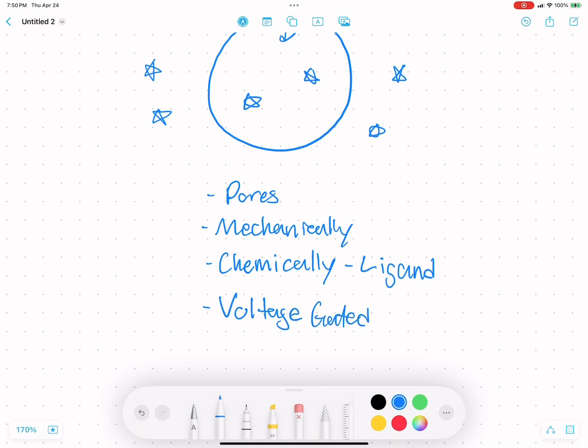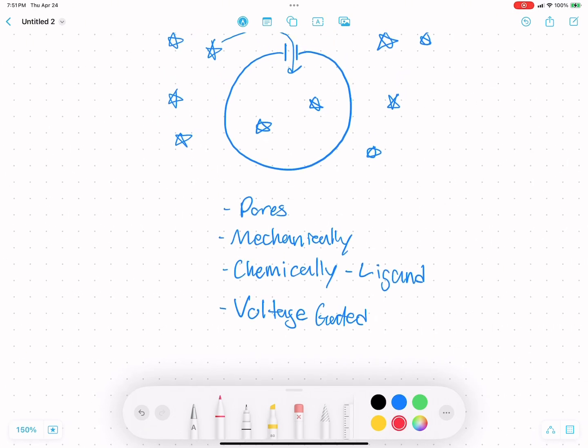Voltage-gated channels are dictated by the electrical environment in the cell. The inside of the cell is relatively negative from the potassium ions and the chloride ions, and so the cell will maintain that negativity through voltage-gated channels. And then when we need to transport an electrical impulse, we can start moving things around to get those channels opened. And those are just some different kinds of channel proteins we use for facilitated diffusion.